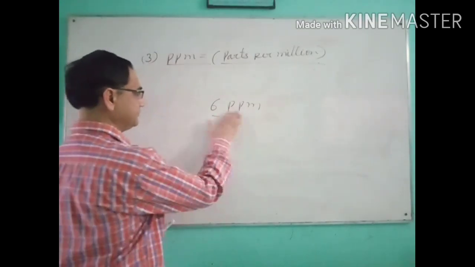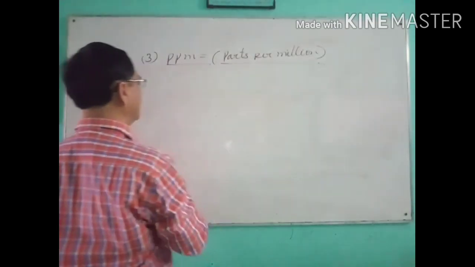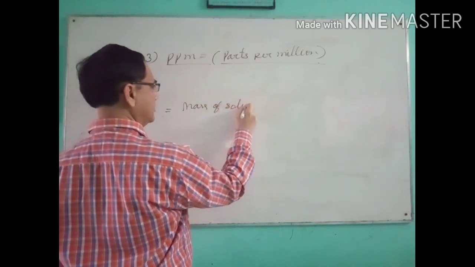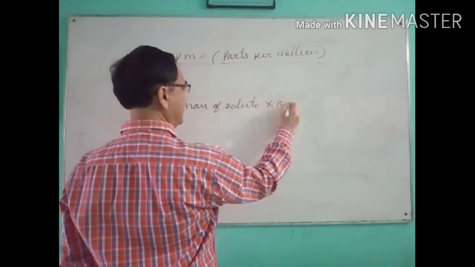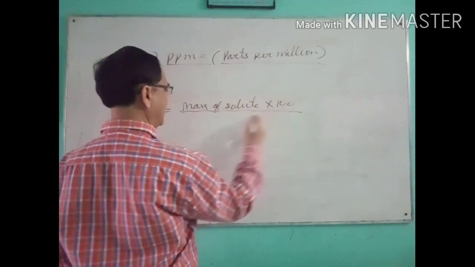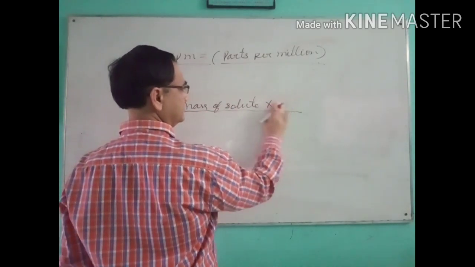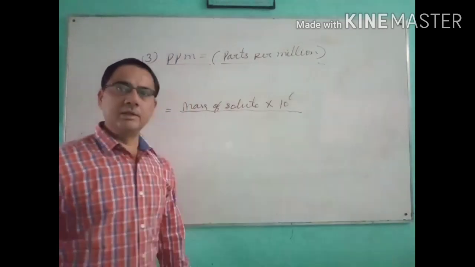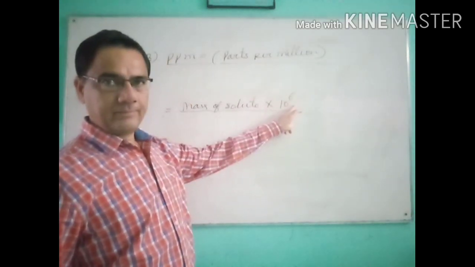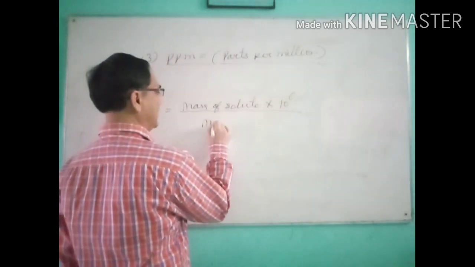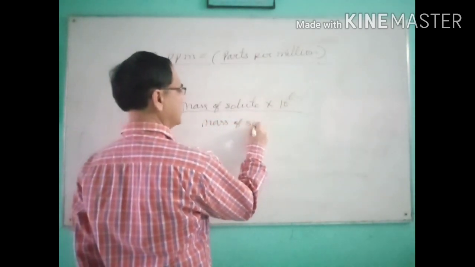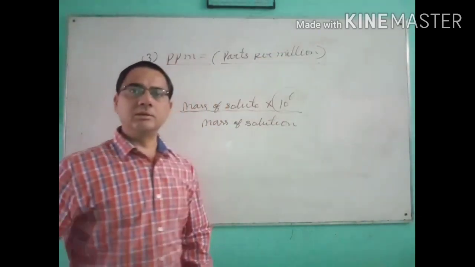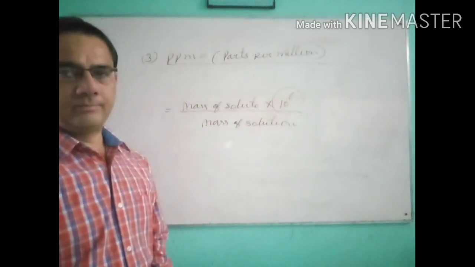So the formula is mass of solute multiplied by 10 to the power 6, which is equal to 1 million, upon mass of solution.